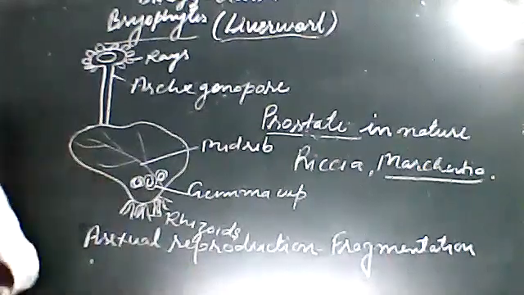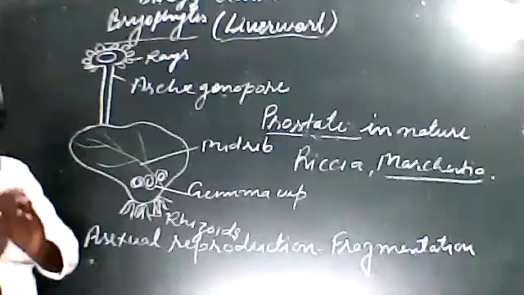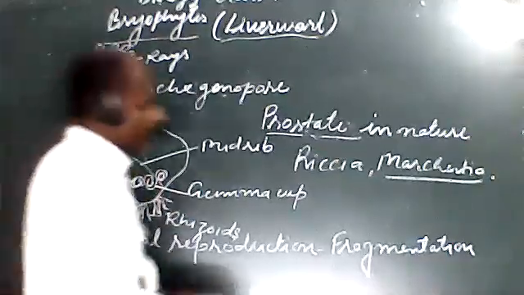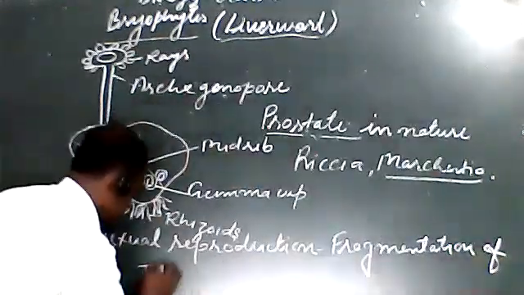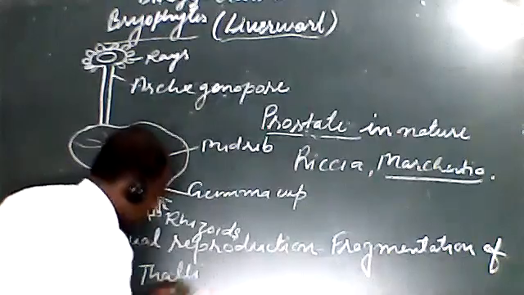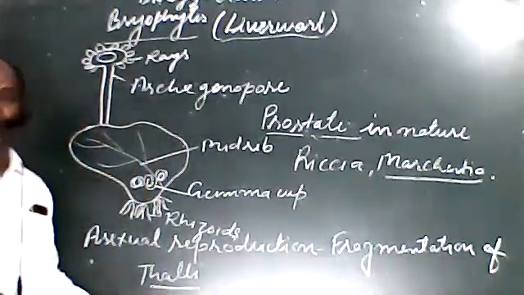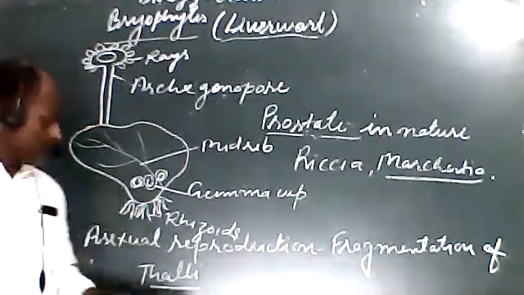We can also say it is by the formation of gemma on the gemma cup. I have written here thalli and thallus. Thalli is plural and thallus is singular.